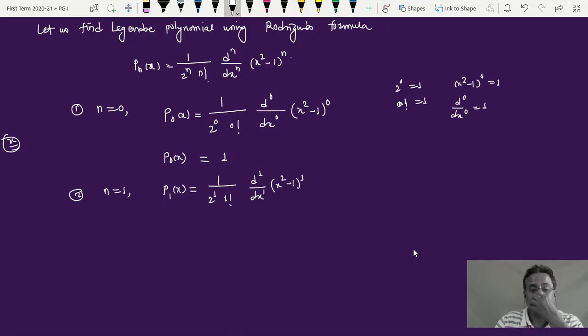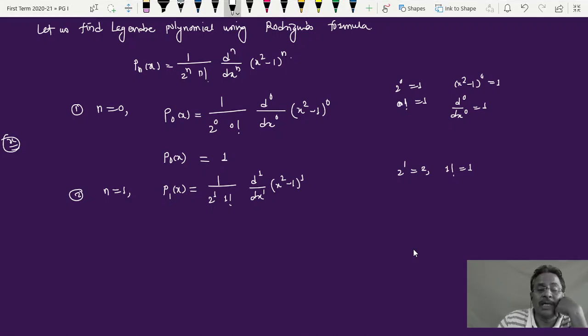Solve this. Now again 2 raised to 1 is 2, 1 factorial is 1, and this d raised to 1 upon dx raised to 1 is d by dx, and x square minus 1 raised to 1 is x square minus 1.